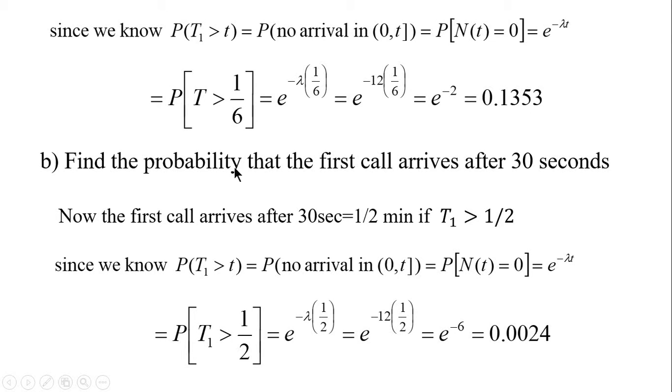To find the probability that the first call arrives after 30 seconds, that is T1 is greater than 30 seconds. 30 seconds means 1 by 2 minutes. So find the probability of T1 greater than 1 by 2, which is nothing but e raised to minus lambda t, where lambda is 12 and t is 1 by 2, we get our probability.